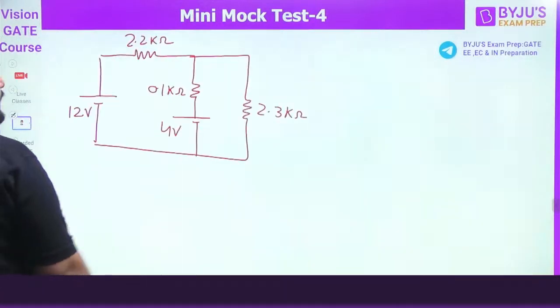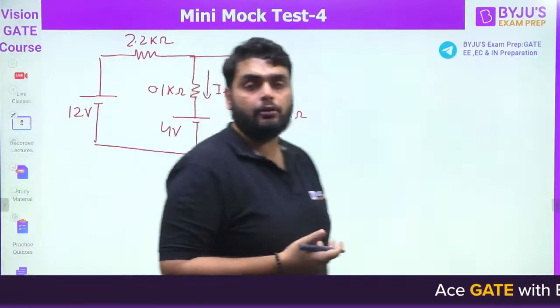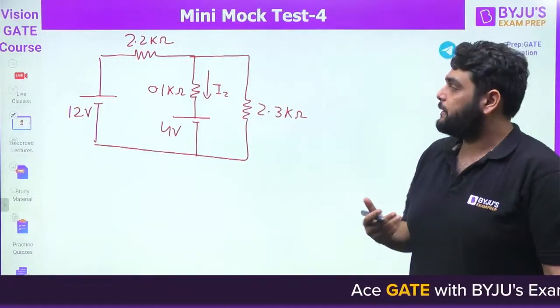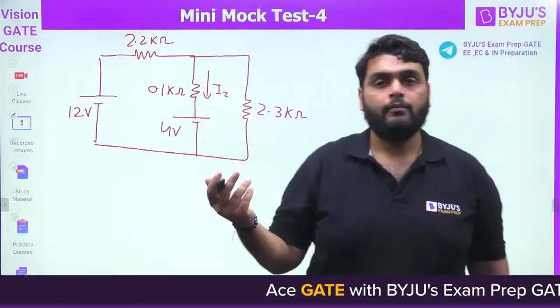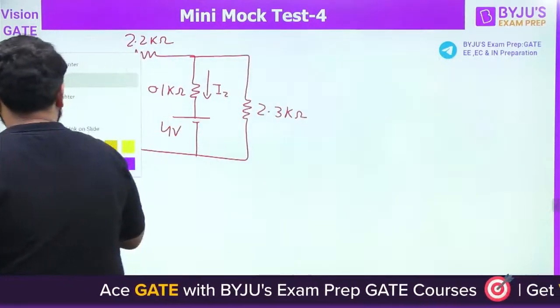Okay, like this. We need to find out the Zener current. Now, this question can be solved easily. Yes or no? It is a simple KVL, KCL concept. We can solve this question easily. Do you want me to solve it further? So let's just solve it, and the answer will come to you.